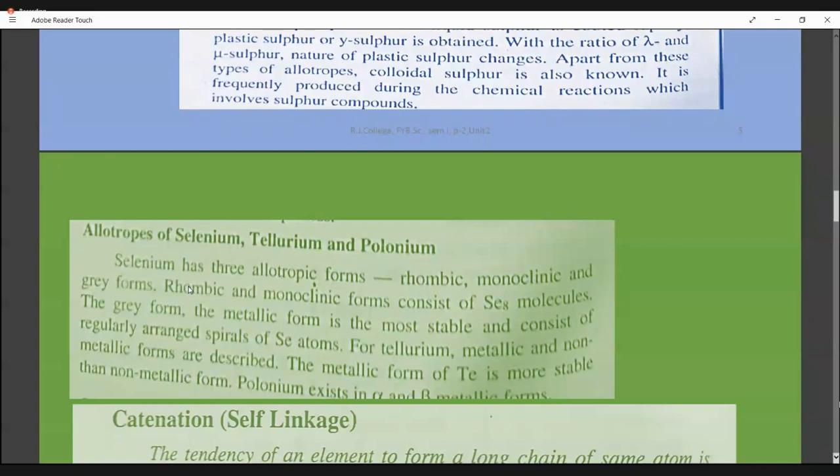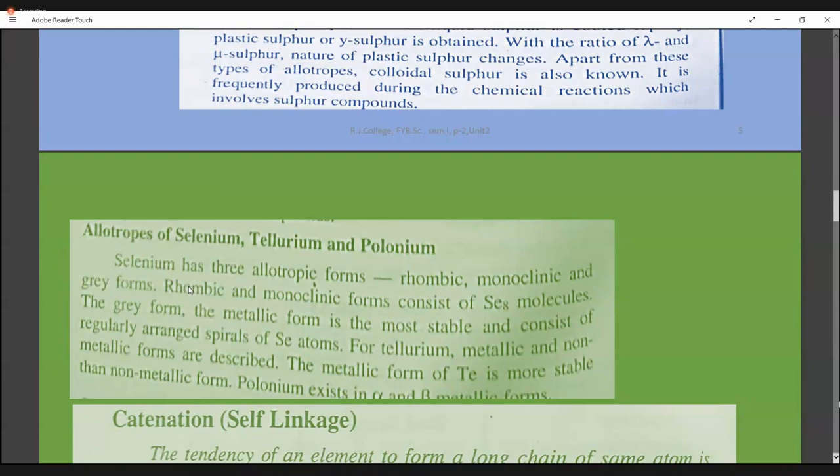Now, the next property we want to study is catenation. You all know about catenation. Carbon is an efficient element to undergo catenation. That means carbon will get attached to another carbon like that. It undergoes self-linkage, which is another name for it. The same atom gets attached to itself again and again, forming a long chain. That is why you get all these elaborate structures: the giant structures of diamond, graphite, and fullerene. This is all because of the special property of carbon, which is catenation.